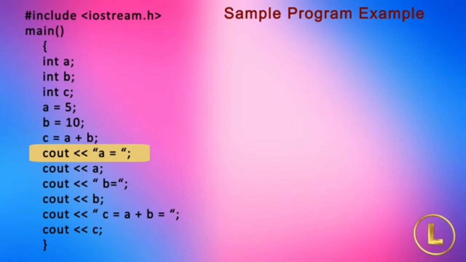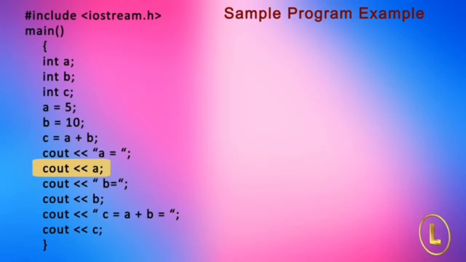The next line, cout, less than, quotation mark, a, equal to sign, quotation mark, is simple. It just displays a, equal to sign, on the screen. Now we want to display the value of a after a, equal to sign. For this, we write the statement cout, less than, a.